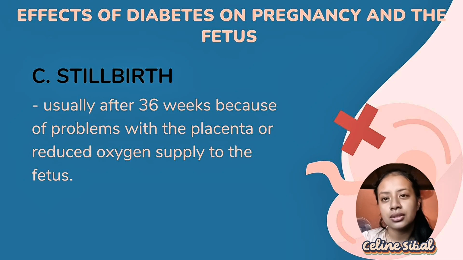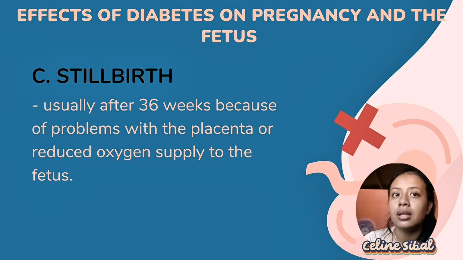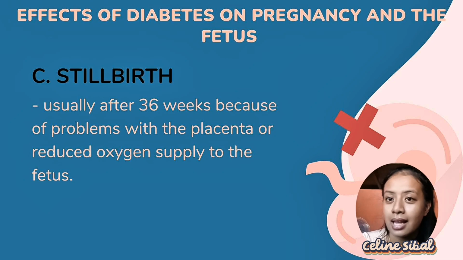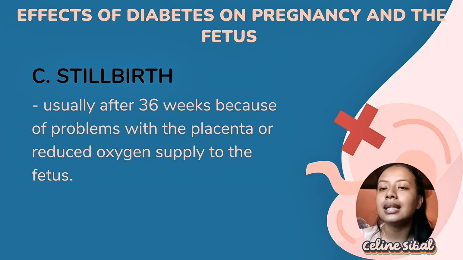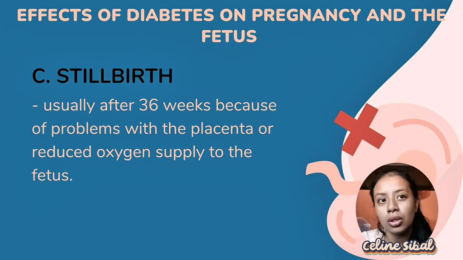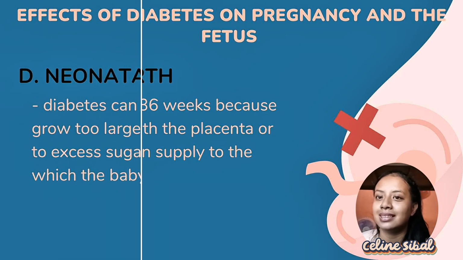What are the causes? Poor glucose control can lead to fetal growth restriction due to reduced oxygen and nutrient supply. And then we have placental problems and an increased risk of congenital anomalies, because a pregnant woman having diabetes mellitus is at risk for infection. That's why there are factors for congenital anomalies, all of which can contribute to stillbirth.